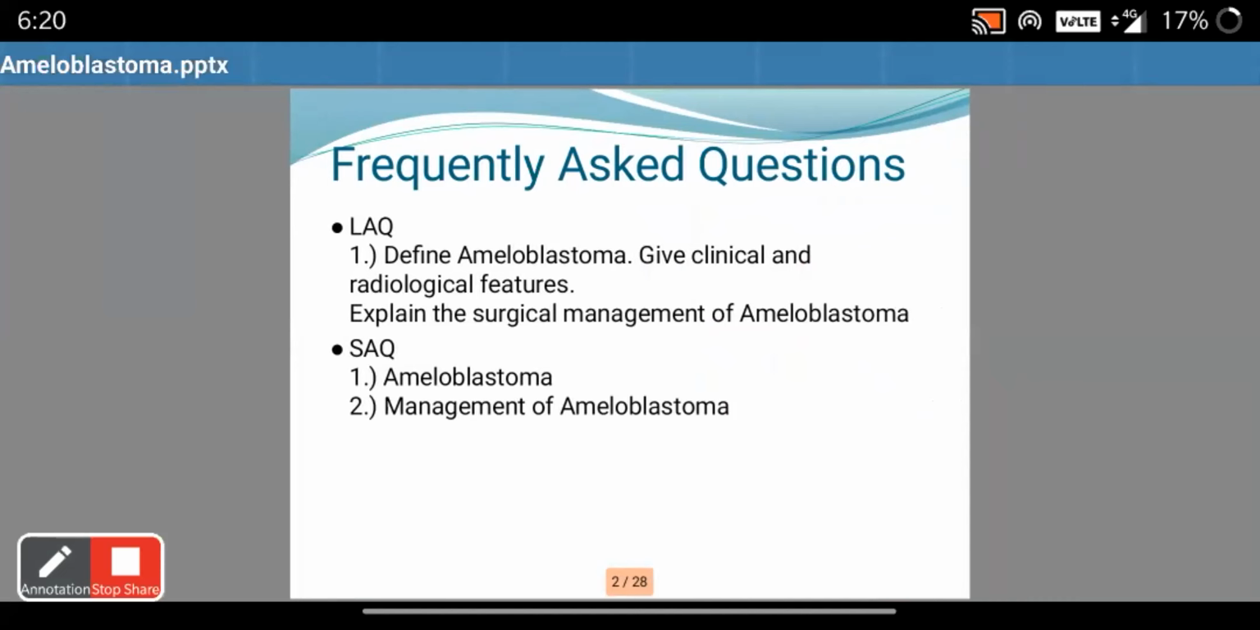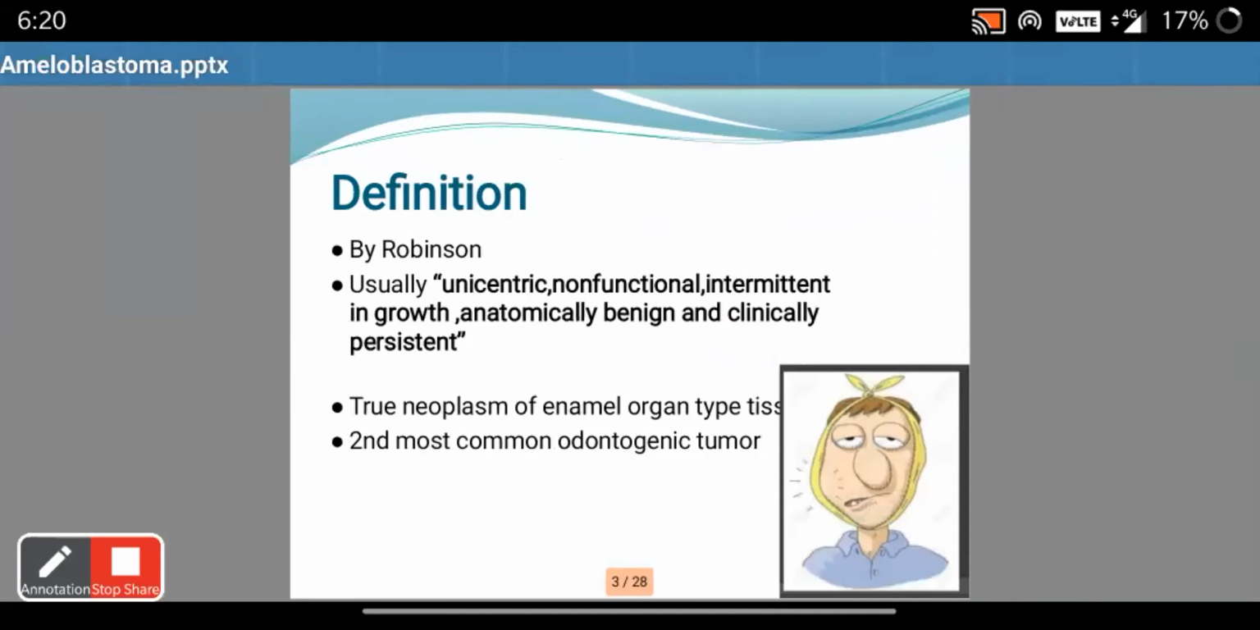So let's go to the definition. Definition is given by Robinson. Ameloblastoma is defined as unicentric, non-functional, intermittent in growth, anatomically benign and clinically persistent odontogenic tumor. It is a true neoplasm of enamel organ origin tissue. It is the second most common odontogenic tumor.